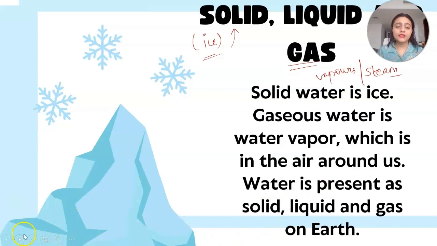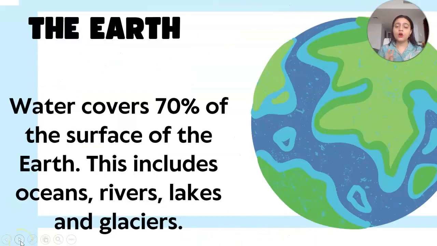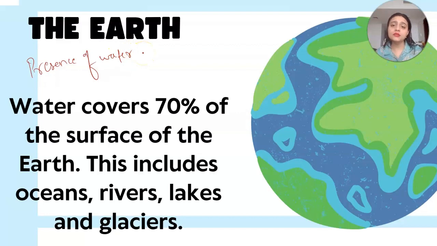Now, we will see the next physical property of water. Alright, before that, I am going to tell you the physical properties in between the topic itself, but there is one more topic we need to cover, which is the presence of water on earth. As I have already told you, we are going to discuss where water is present. Is it present all over the earth? Yes, it is present all around the earth, and 70% of the earth is covered with water.